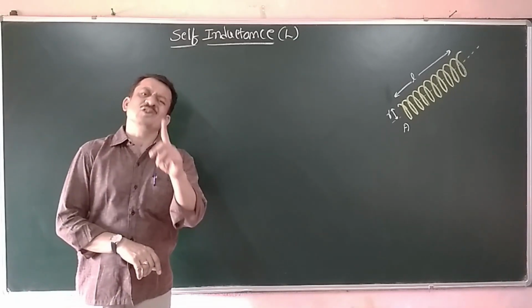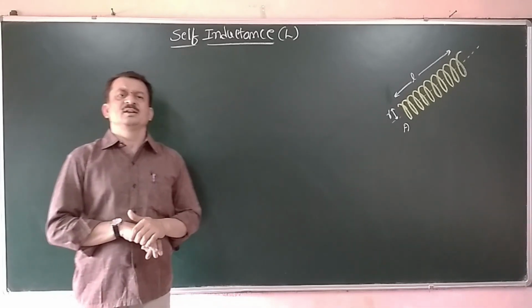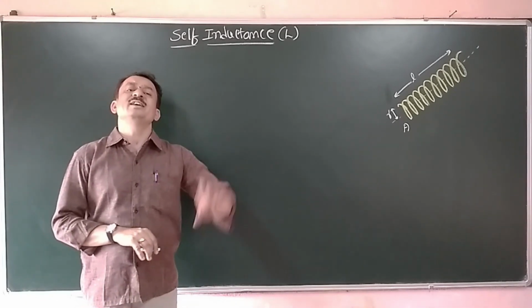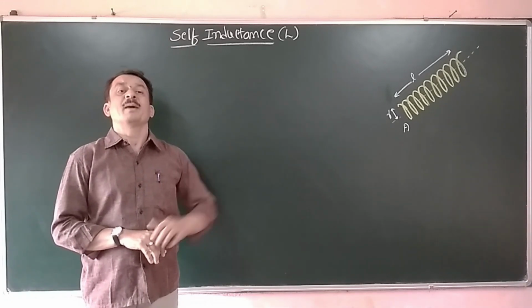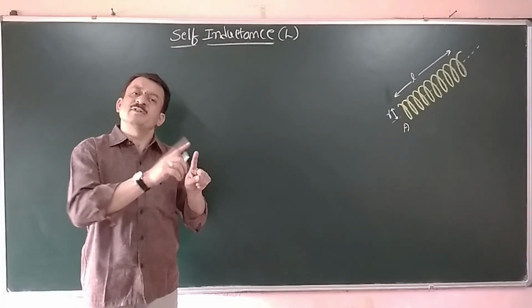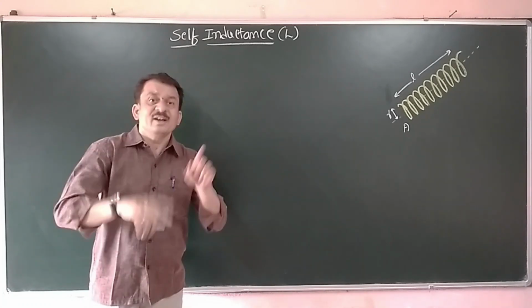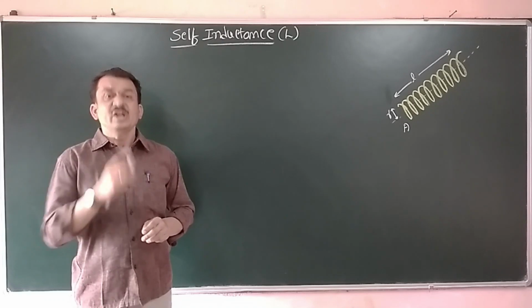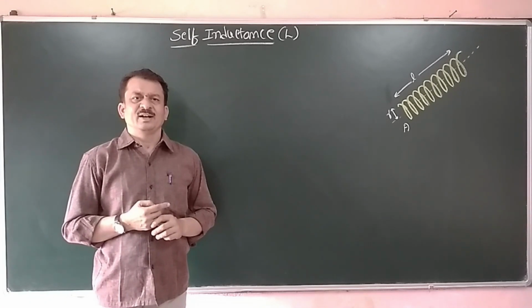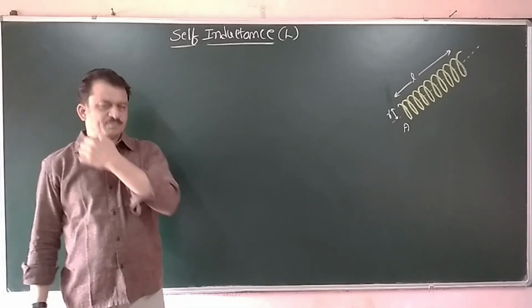That means we are having only one coil or a solenoid. The current is flowing in that solenoid. It produces a magnetic field. If we vary the current, the magnetic field is also varying. Now that magnetic field is linked with each and every turn of the coil or the solenoid. Now this varying magnetic field induces an EMF in the same coil, and that phenomenon we call self-induction.